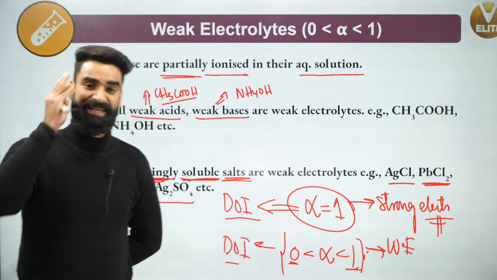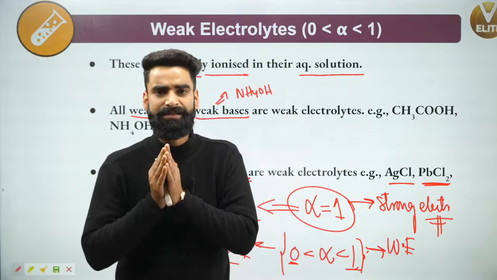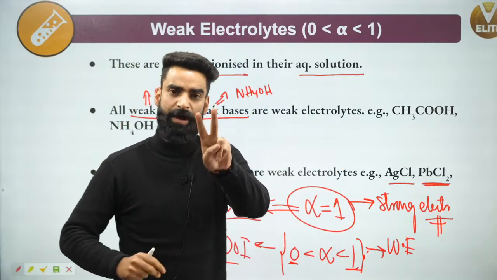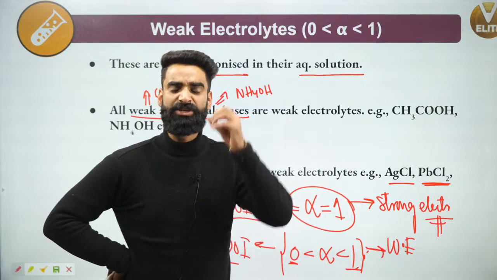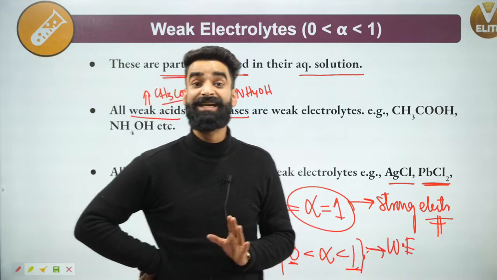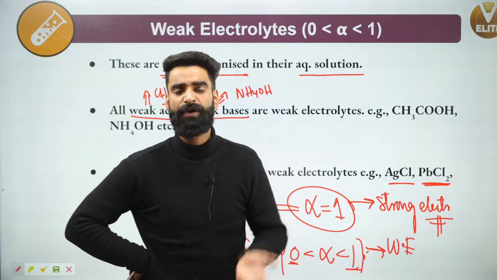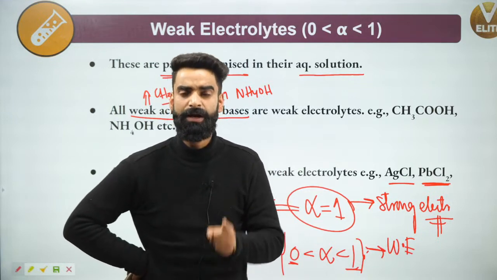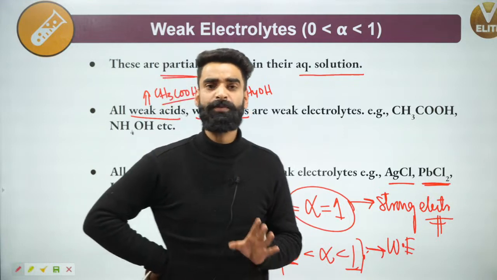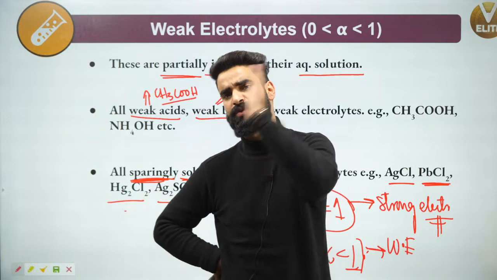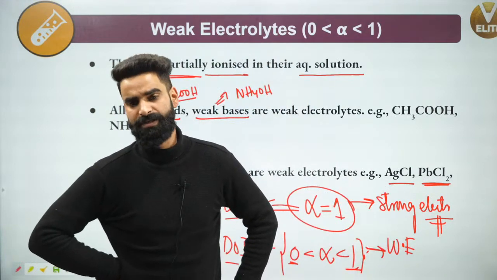Let me summarize it. Electrolytes are the ones which dissociate into their ions in their aqueous solutions. We have two types of electrolytes: strong and weak. A strong electrolyte is one which is 100% dissociated, 100% ionized in its aqueous solution. The alpha value for a strong electrolyte will be 1. All your strong acids, strong bases and water soluble salts are examples of strong electrolytes, which get completely ionized into their respective ions in aqueous solution.